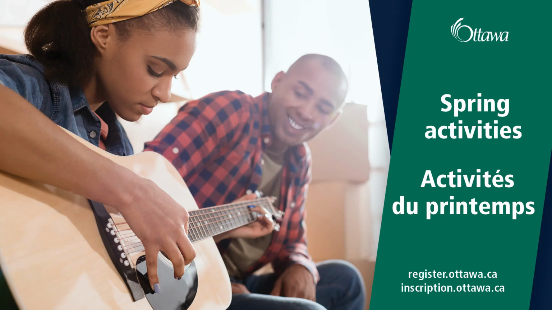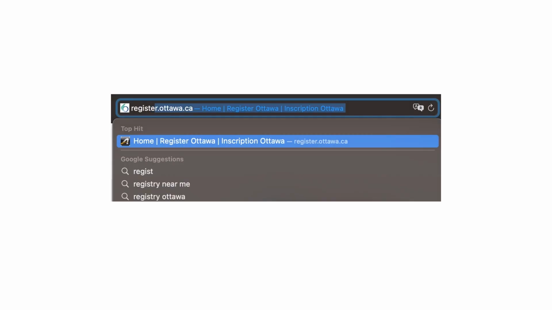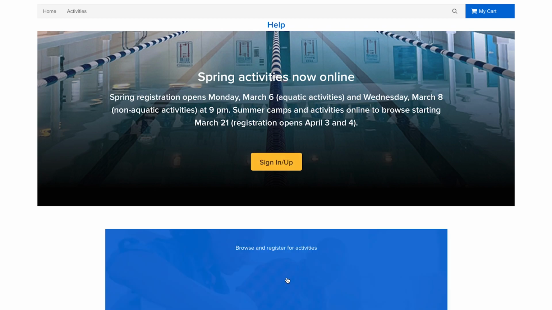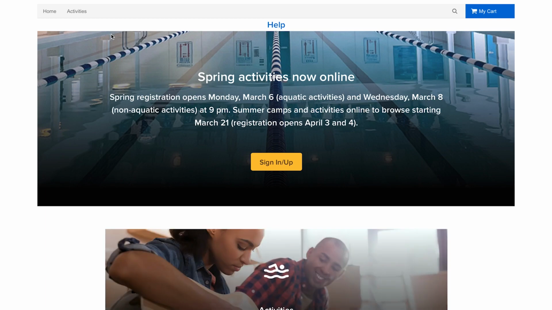If you're looking to register for spring programs, here are a couple of searching tips that you may find helpful. First, go to register.ottawa.ca. From the main screen, you may sign in, sign up. To browse our programs, click on Activities.